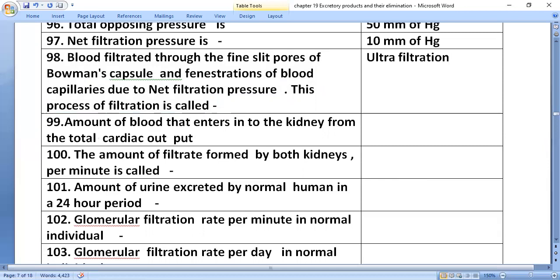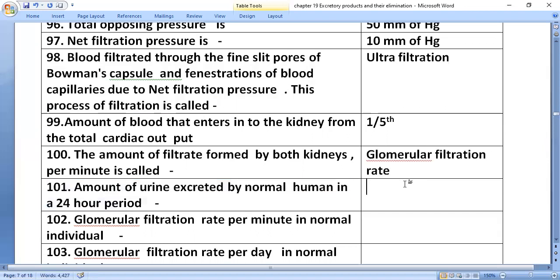The amount of blood that enters the kidney from the total cardiac output is one-fifth of the volume, 1100 to 1200 ml. The amount of filtrate formed by both kidneys per minute is called the glomerular filtration rate.